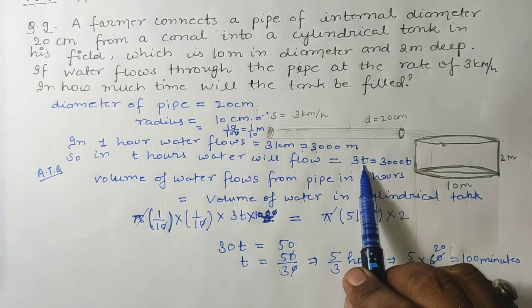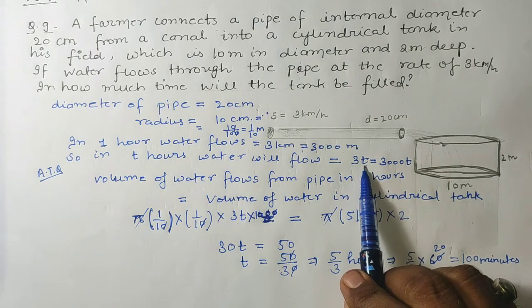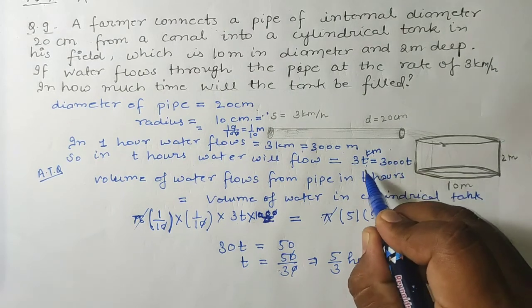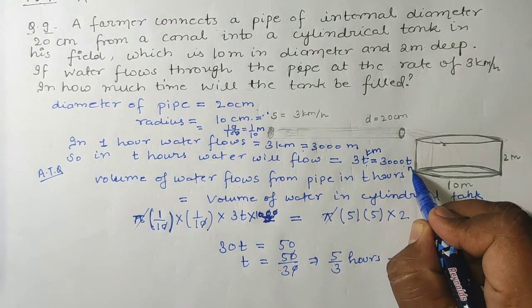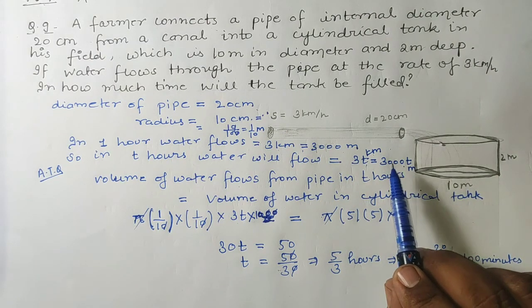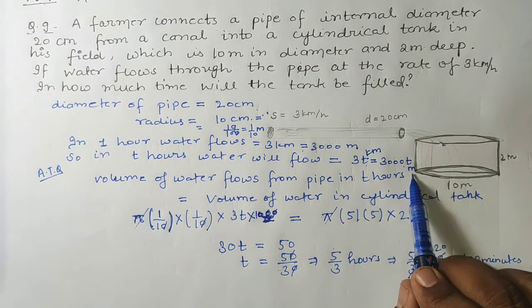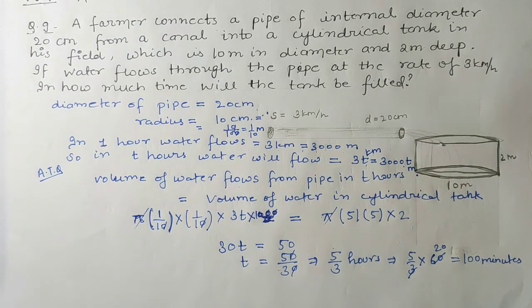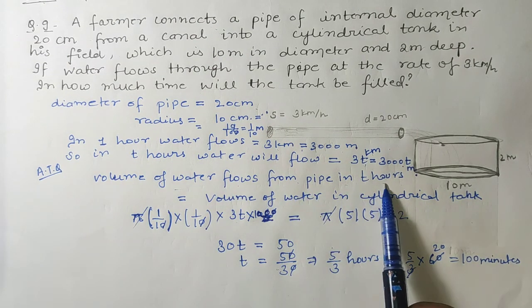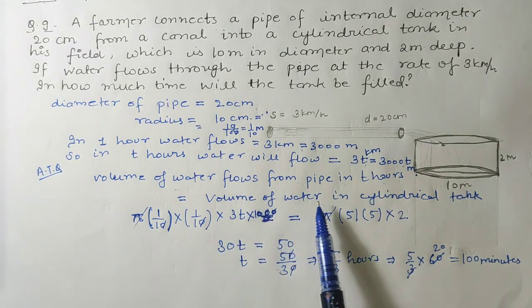And if we want to change 3t km into meter, here it is in kilometer, and when we have changed it, it will be in meters. To change kilometer into meter, we have to multiply by 1000. So 3t kilometer means 3000t meters. Okay students, now here I have written the concept that the volume of water flowing from the pipe in t hours will be equal to the volume of water in the cylindrical tank, in that much time.